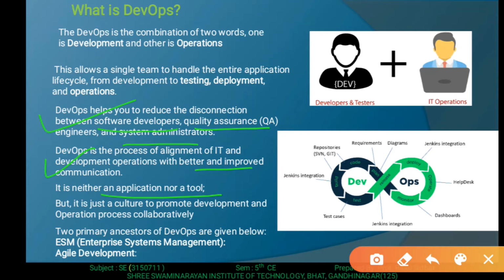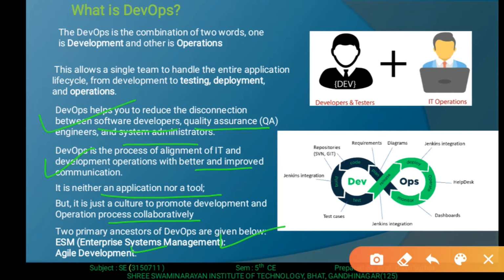But it's just a culture to promote the development and operation processes collaboratively. So keep in mind, this is one type of culture to promote the development. Two primary ancestors of DevOps are given below. First one is enterprise system management, and second one is agile development. So DevOps also covers the concept of the agile model.